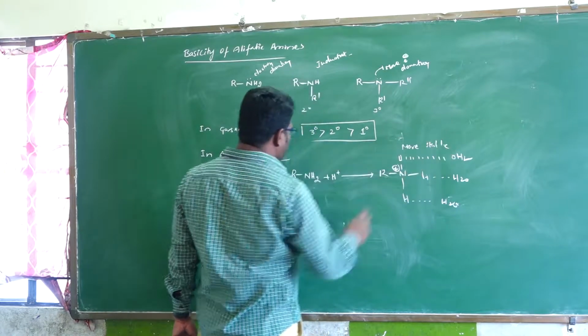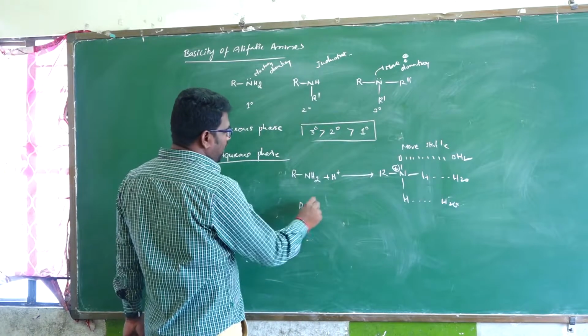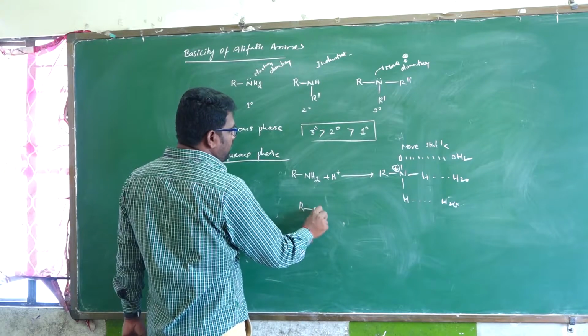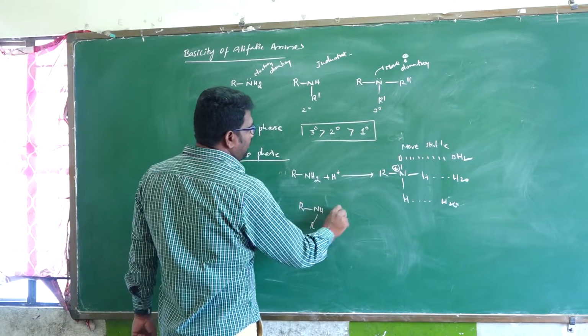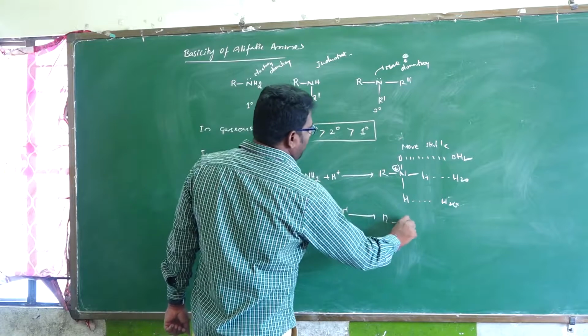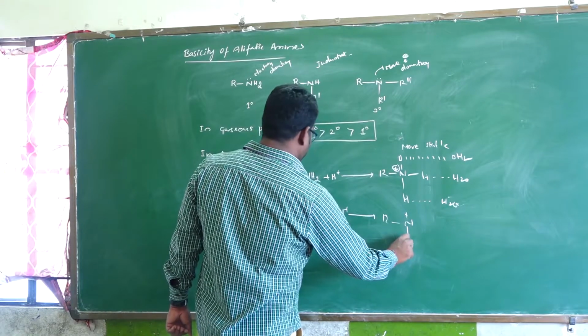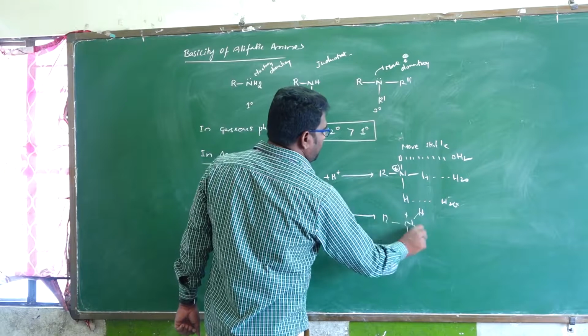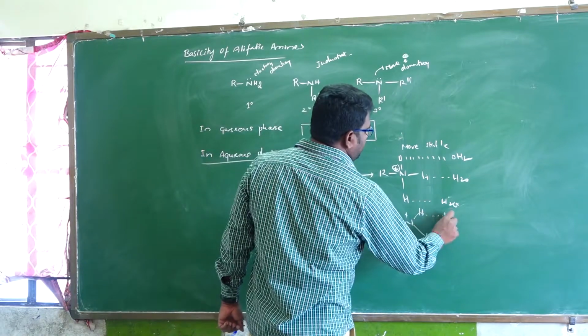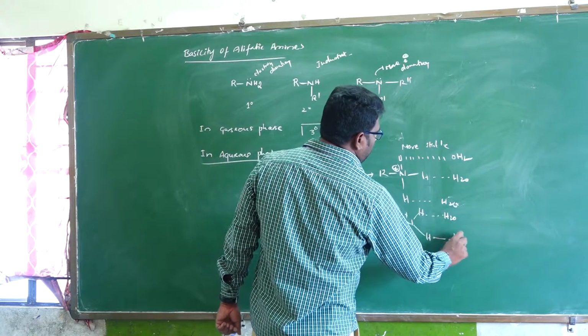stable compared to tertiary. Observe this again with R2NH, a secondary amine, forming R2NH2 plus, solvated by H2O.